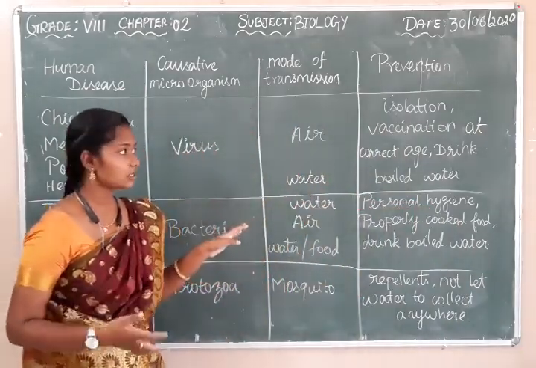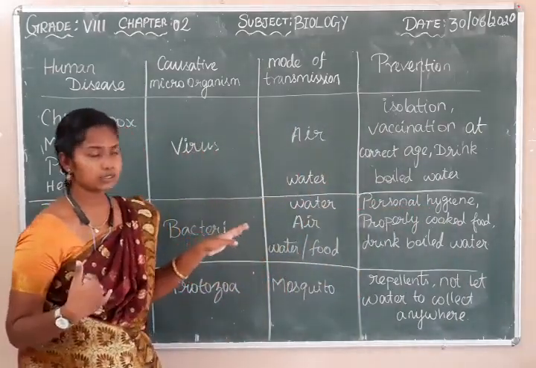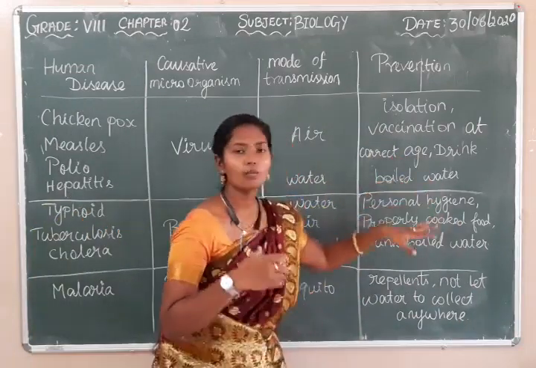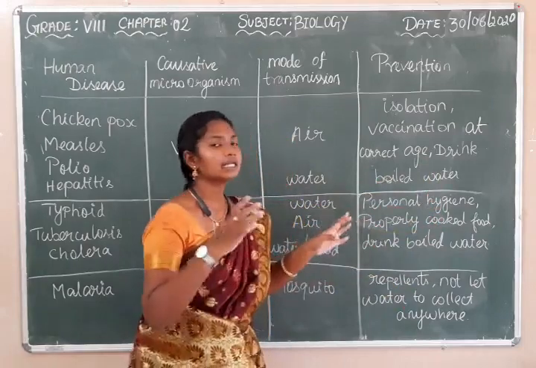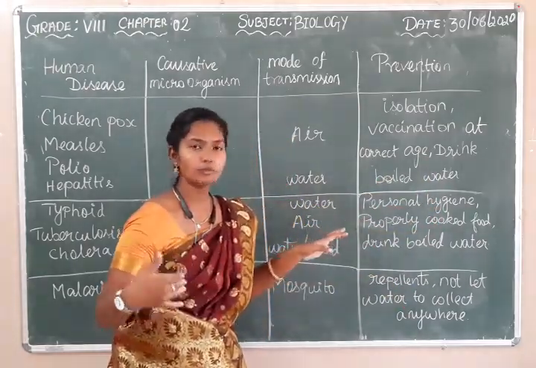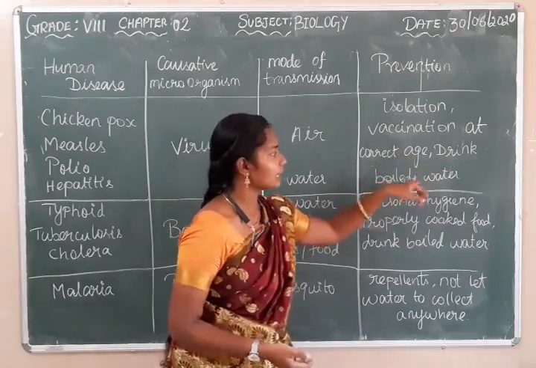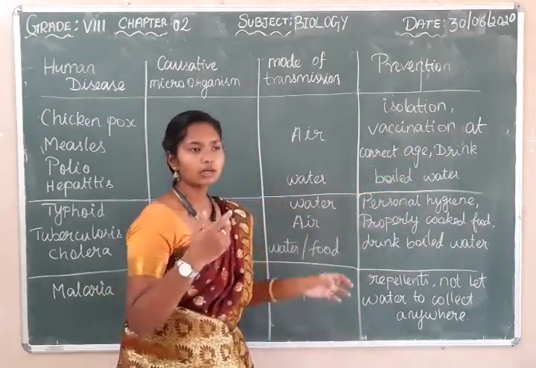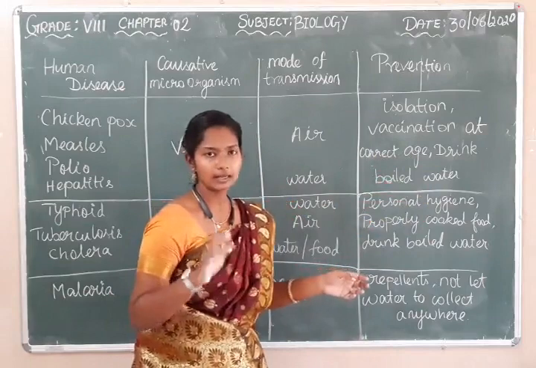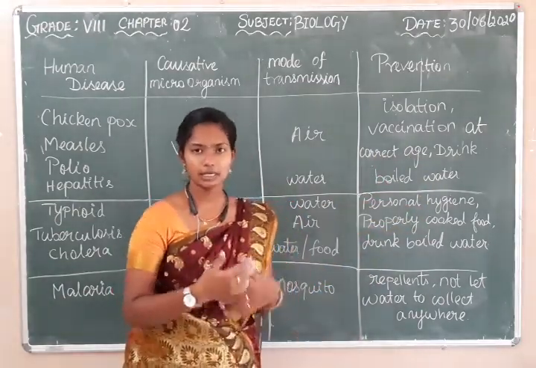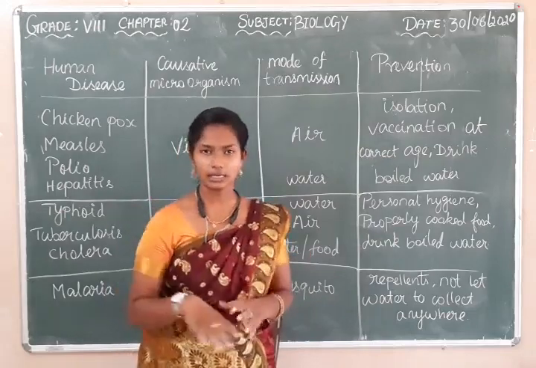What are the prevention methods to avoid these diseases? They are isolation, vaccination at the correct age, and drinking boiled water. Isolation means the person has to be kept separated from the diseased person, and vaccines have to be taken at the correct age, and we should drink boiled water. By taking these measures, we can avoid these diseases.